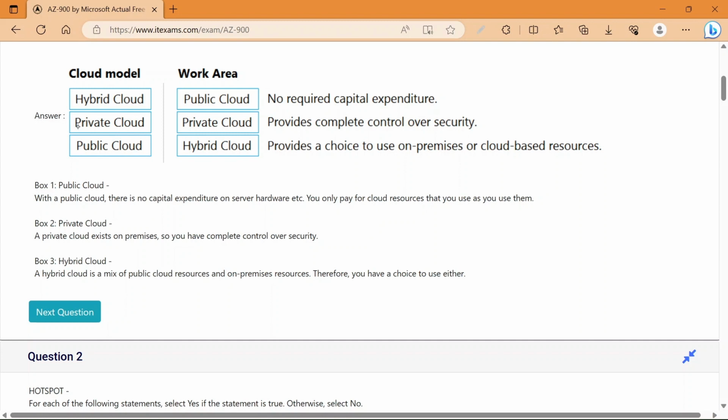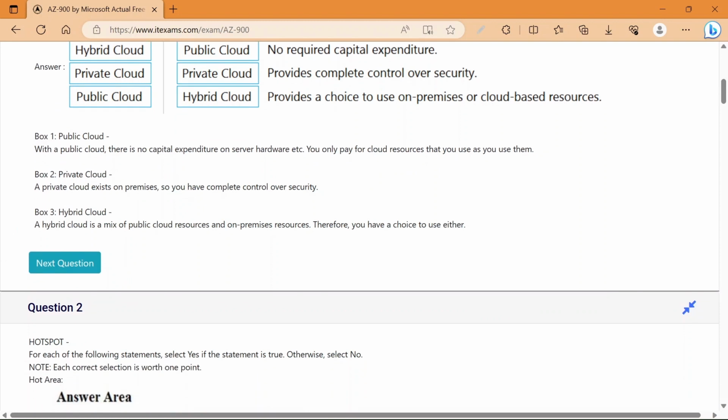Like this, we need to drag and drop our selected answers in the work area. This is provided here, public cloud: with the public cloud, there is no capital expenditure on server, hardware, etc. Next is private cloud. Private cloud exists on premises, so you have complete control over security.